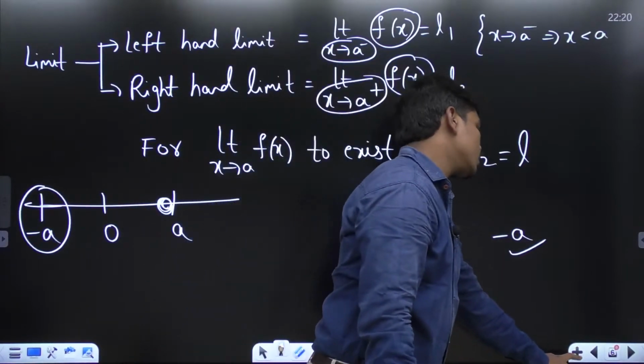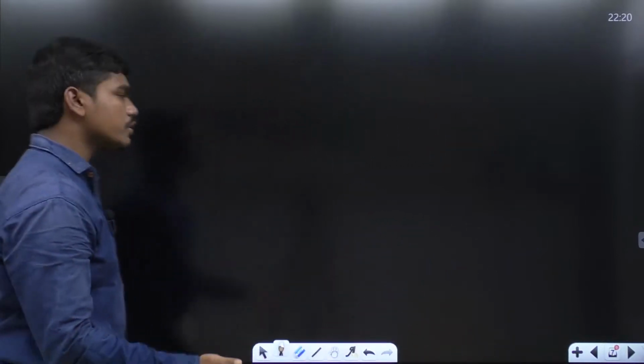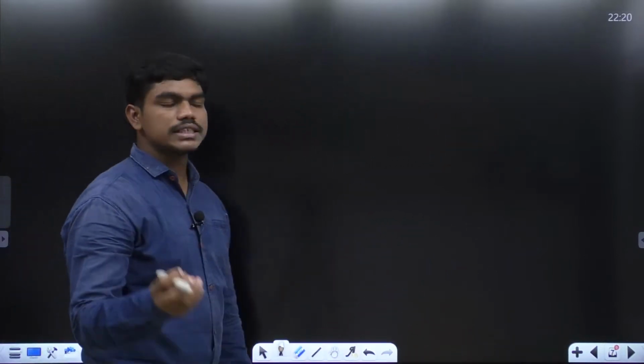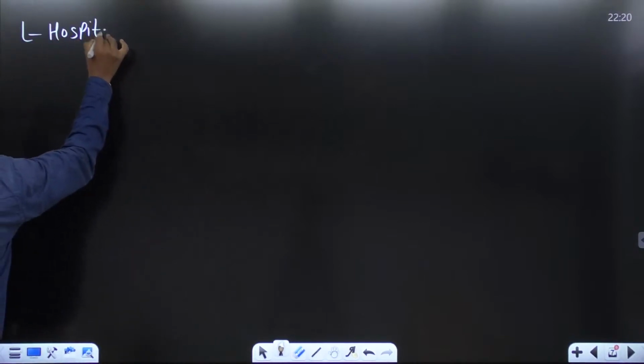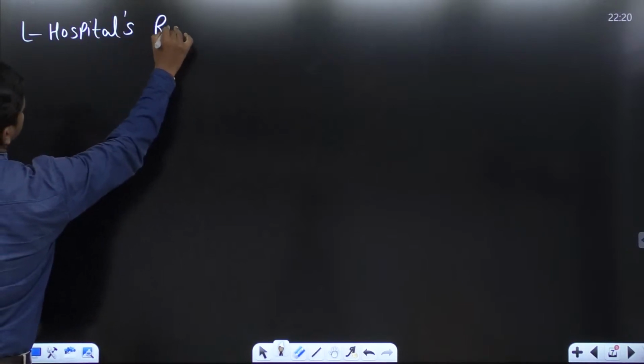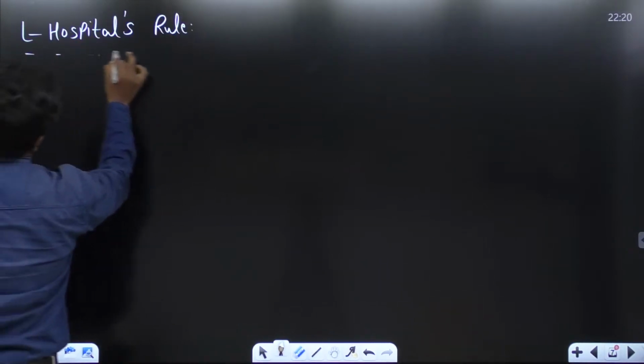Okay. So we know how to calculate general limits. Now we'll see a few special cases. Straight away, I'm not solving very simple questions and we are going for some special cases. We deal with one particular rule called L'Hospital's rule. Let us see what this L'Hospital's rule is.